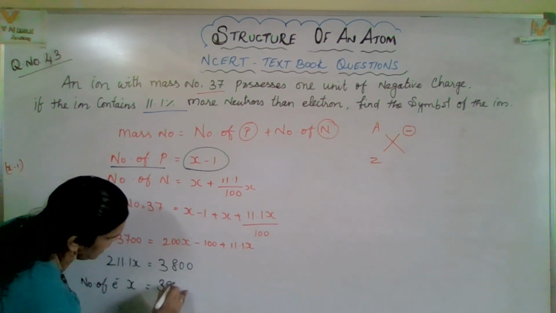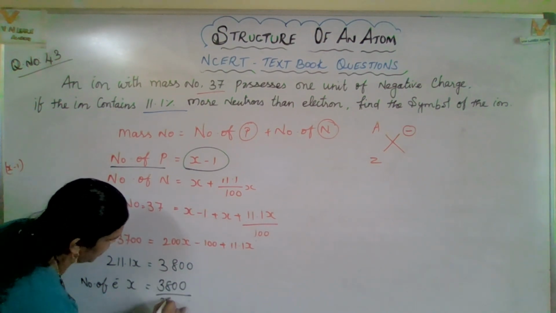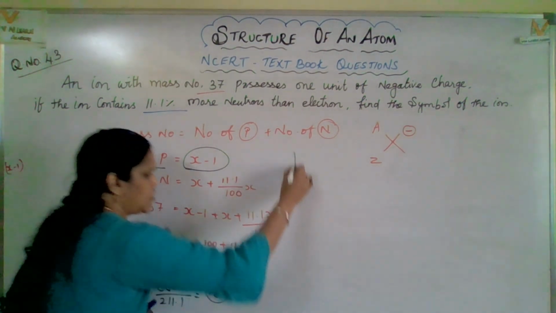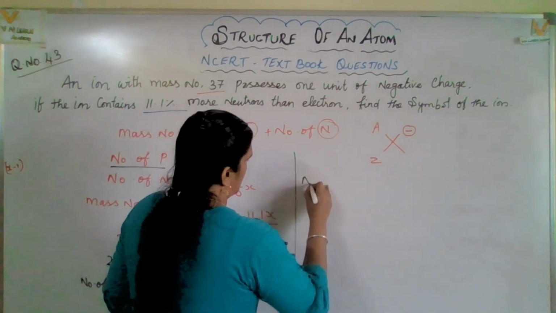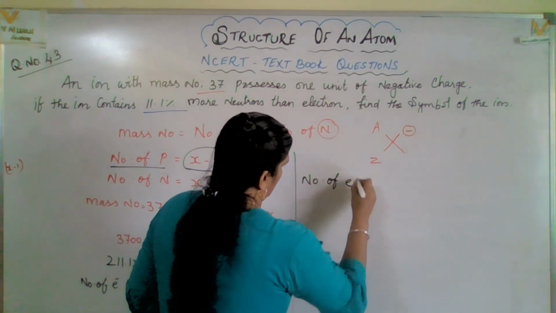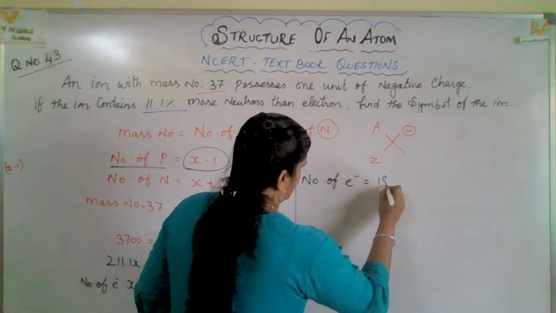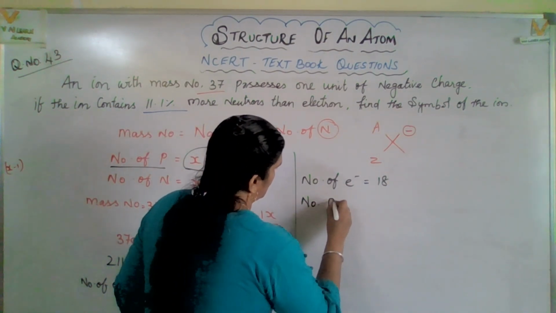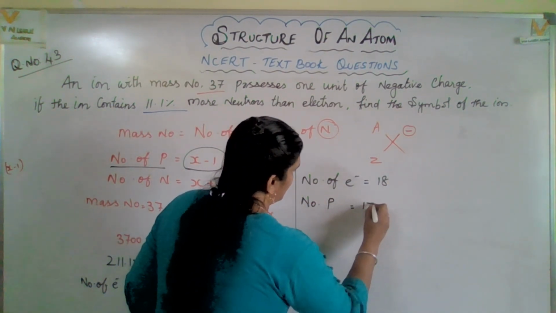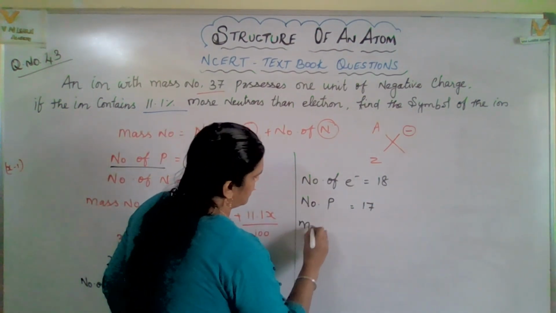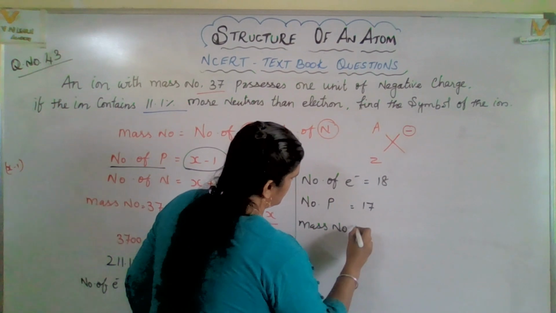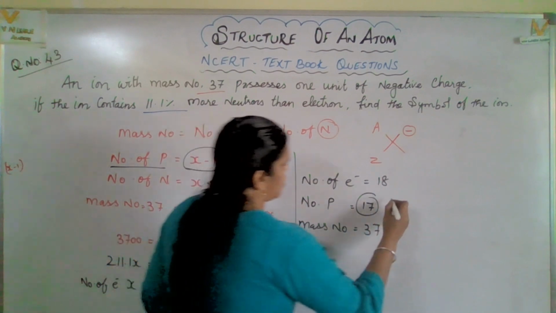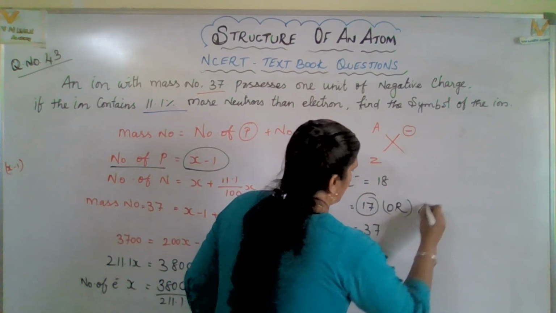So number of electron x is equal to what it is? Here 3800 divided by 211.1. So you will get 18. Right? So here number of electron equal to 18. Number of proton, one unit will be less, right? So number of proton 17. Right? Mass number equal to 37. So number of proton is also known as what it is? Atomic number.